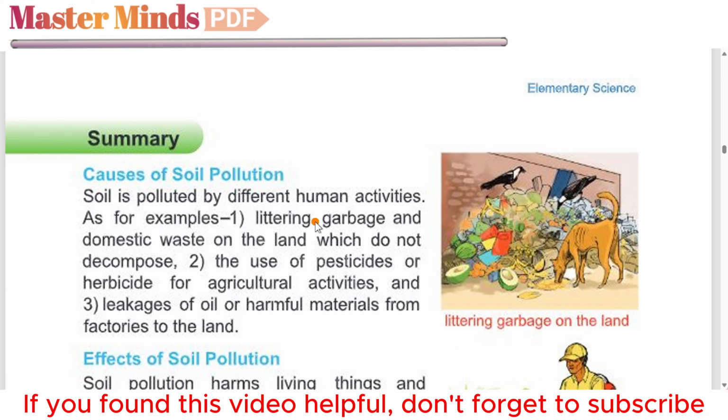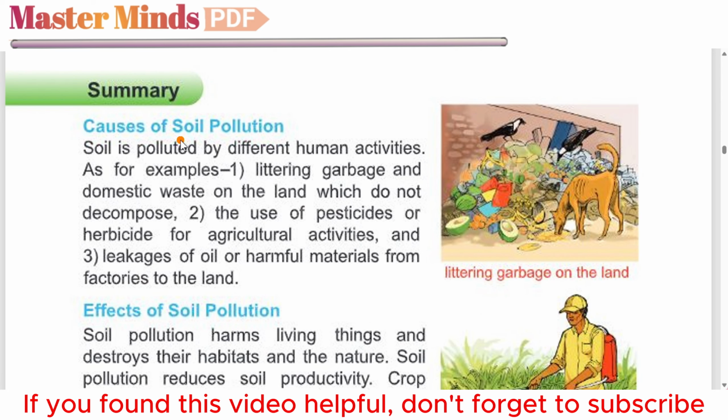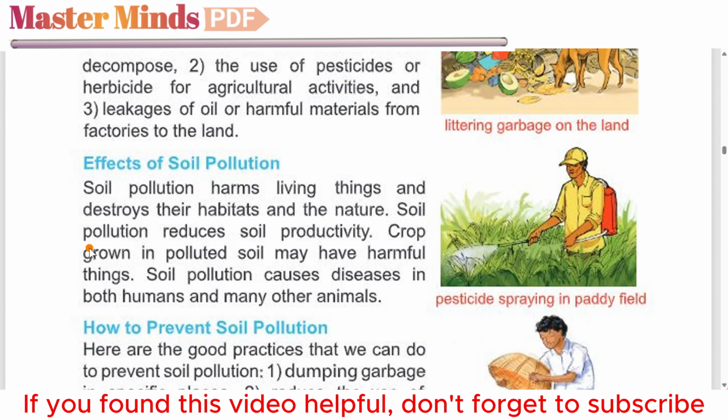Now, next page, summary. Causes of soil pollution. Soil is polluted by different human activities. For example, 1. Littering garbage and domestic waste on the land which do not decompose. 2. The use of pesticides or herbicides for agricultural activities. And 3. Leakages of oil or harmful materials from factories to the land.